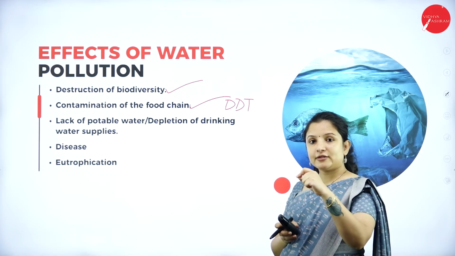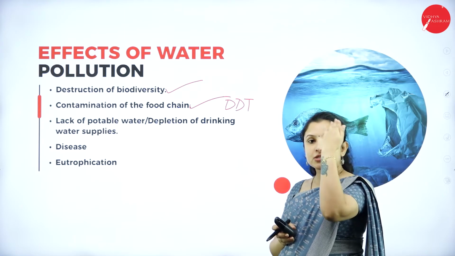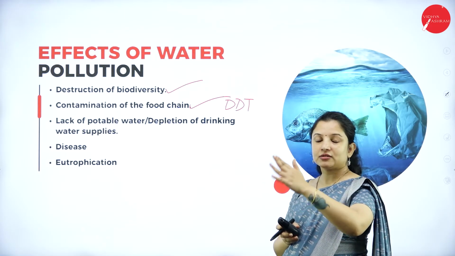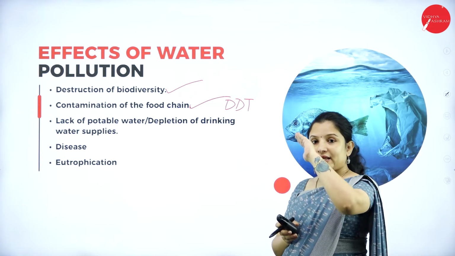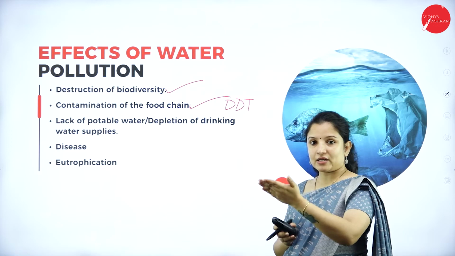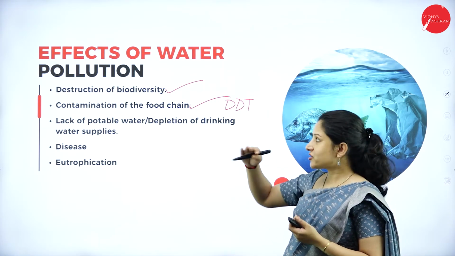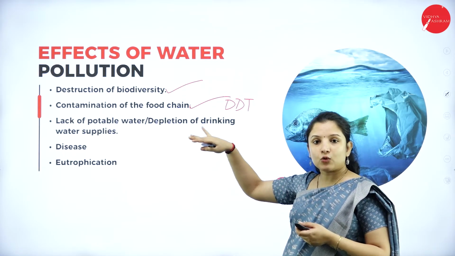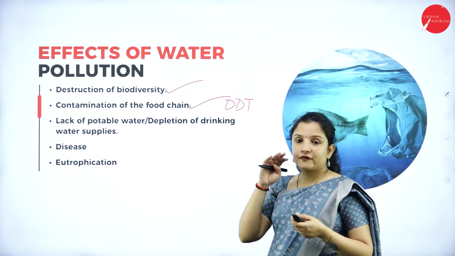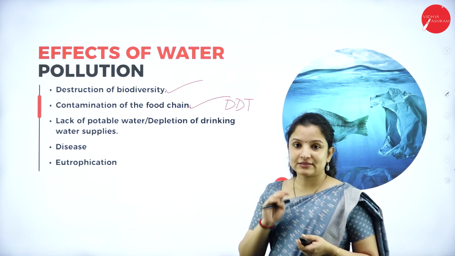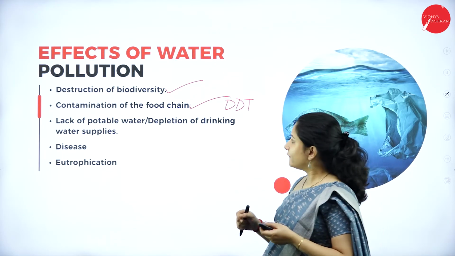Next, it will be eaten by the zooplanktons. The quantity will increase in the zooplankton. When the zooplanktons are eaten by the, that is, aquatic birds or fishes, for example, then the DDT concentration will increase in the fishes. Next, the fishes will be eaten by the aquatic birds. The DDT concentration in the aquatic birds will increase. Likewise, the concentration of these contaminants that are there in the water tends to increase in the food chain, therefore causing a lot of deleterious or poisonous effects on these organisms, therefore completely contaminating the food chain.